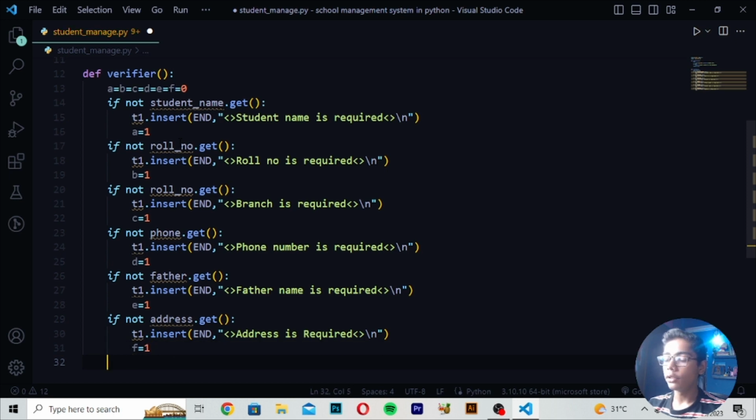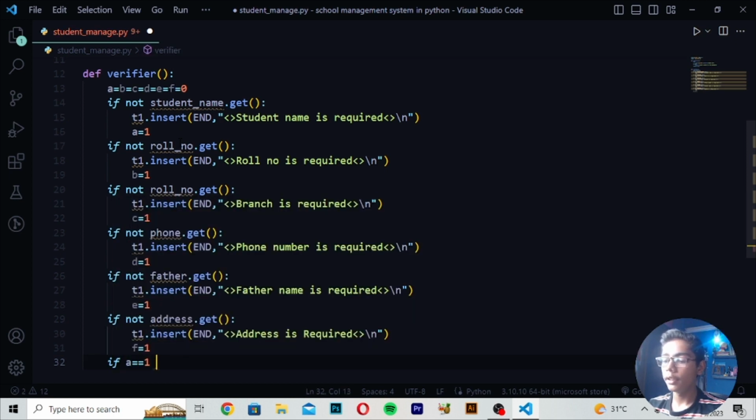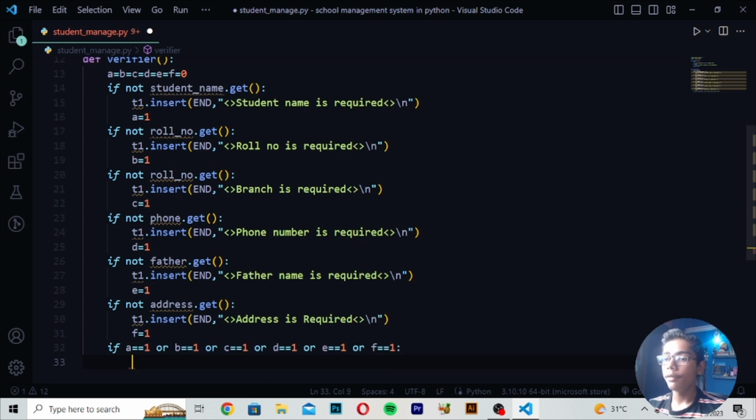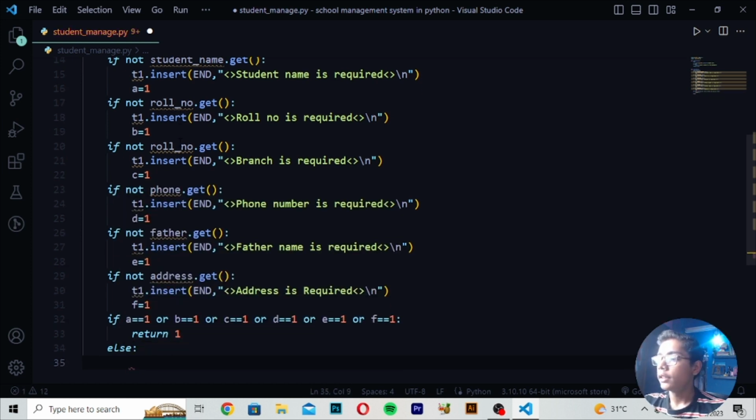Write here f is equals to 1 if a is equals to 1. So here I will be writing this, or b is equals to 1, or c is equals to 1, or d is equals to 1, or e is equals to 1. Like this I am writing, and we have written the value till f. So I will be writing f is equals to 1. Then write here return value 1. So we will be getting the return value of 1. Then write here else value. And in else you have to define the return 0 value. So I will be writing return value 0.